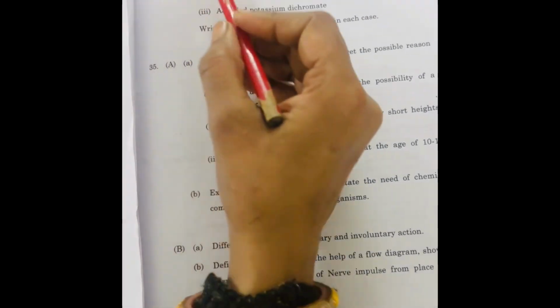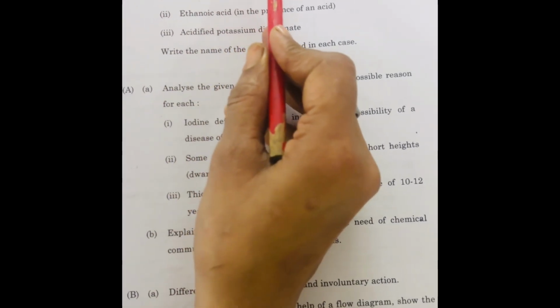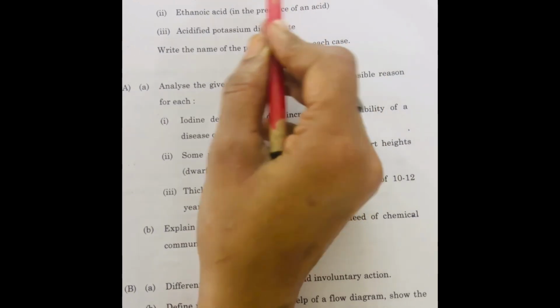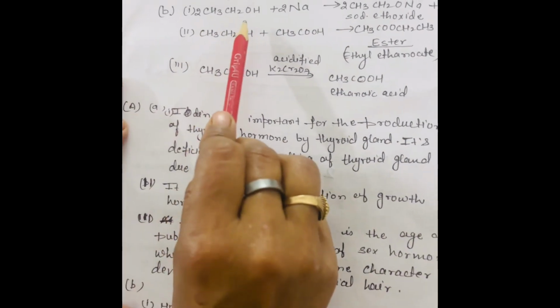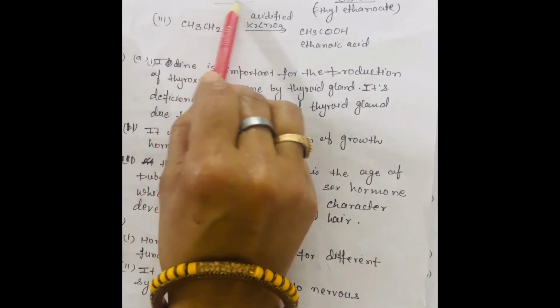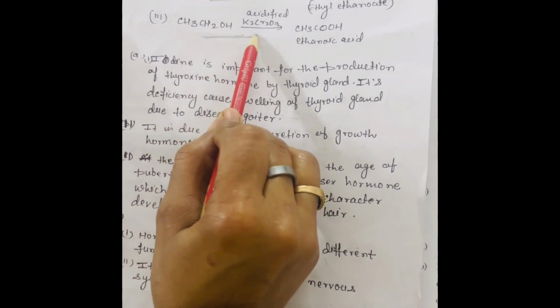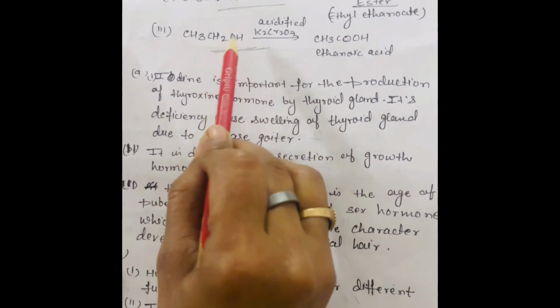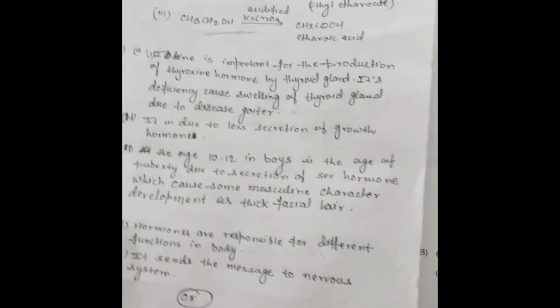In section D, question 34, you have to write the molecular formula of ethyne and draw its structure, which is like this. And there is a reaction of ethanol and sodium. Once again, this is the esterification, and this is the oxidation of ethanol in the presence of acidified potassium dichromate.